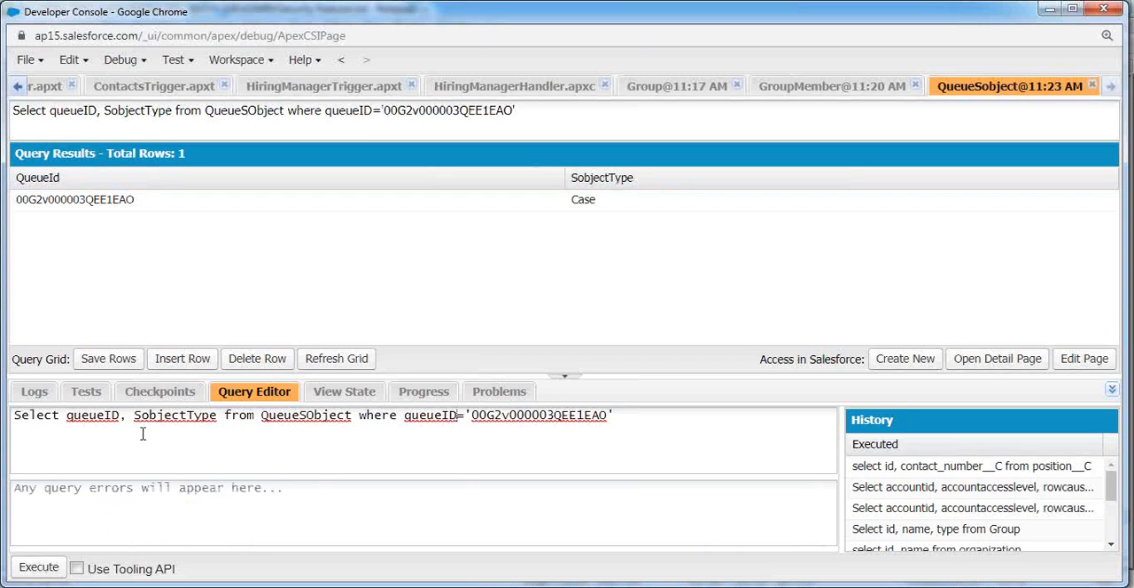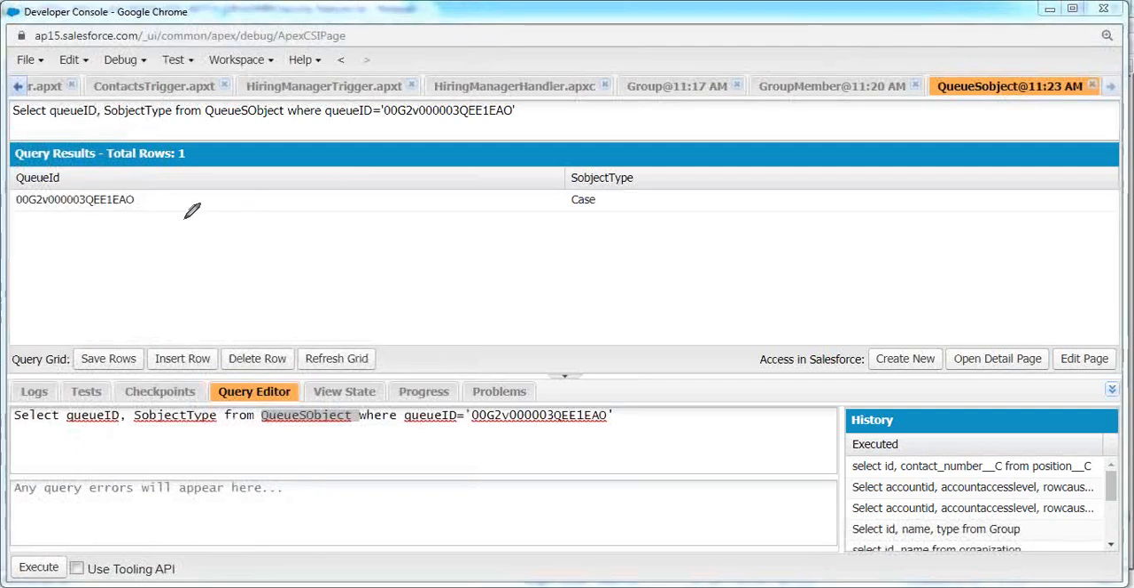Now, you will have that QID column here. So now I'm collecting that QID and then a subject type. That means what kind of object records can be held inside the queue from the QS object. QS object is a standard object maintained by Salesforce, which holds all the QIDs along with what kind of objects a queue will support. So this is the QID which we have supplied. Based on that QID, it is fetching that this queue will support storing only case object records.